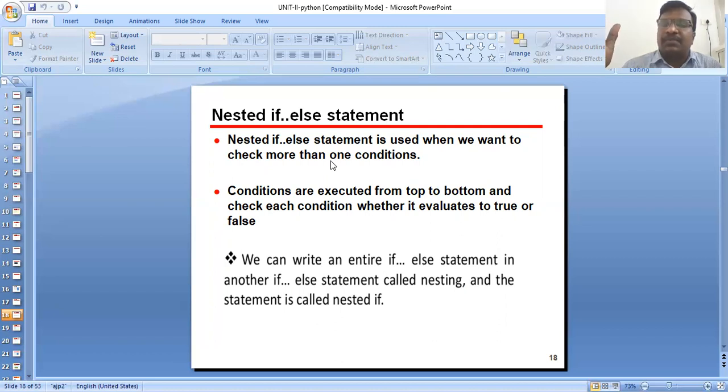Conditions are executed from top to bottom, and each condition is checked whether it evaluates to true or false. We can write an entire if else statement inside another if else statement, called nested, and the statement is called a nested if. That is called the nested if.